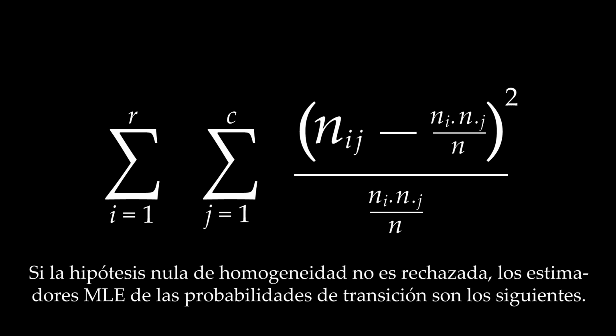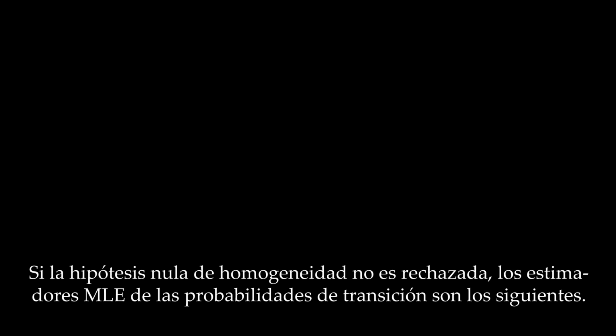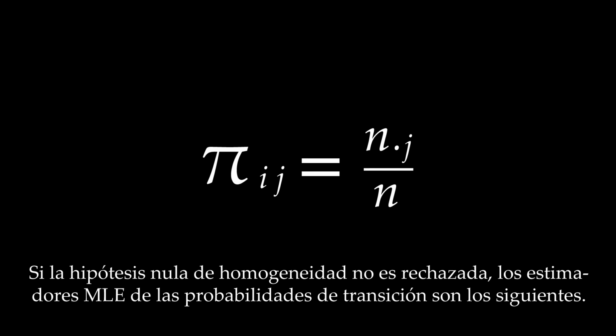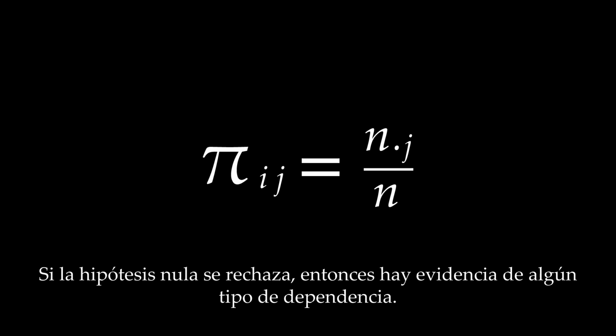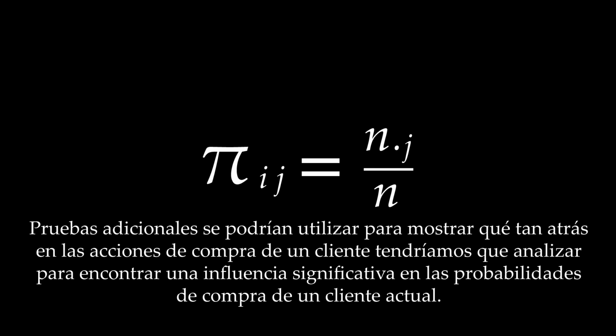If the null hypothesis of homogeneity were not rejected, the estimates of the transition probabilities are as follows. If the null hypothesis is rejected, then there is evidence of some form of dependence. Further testing could be used to show how far back in a customer's purchasing actions we would need to go to find a significant influence on a customer's present purchasing probabilities.